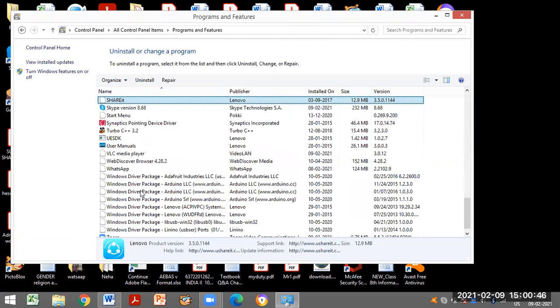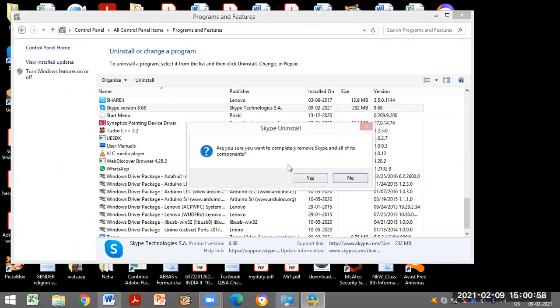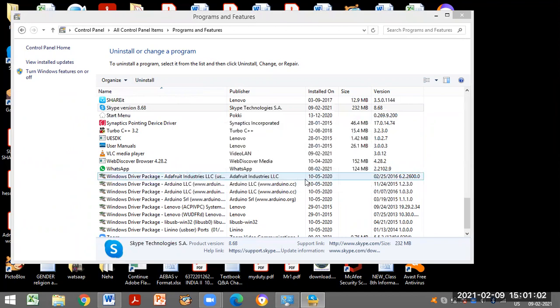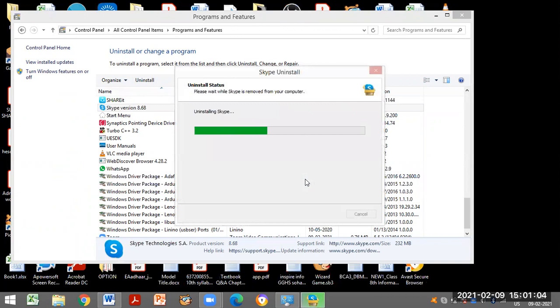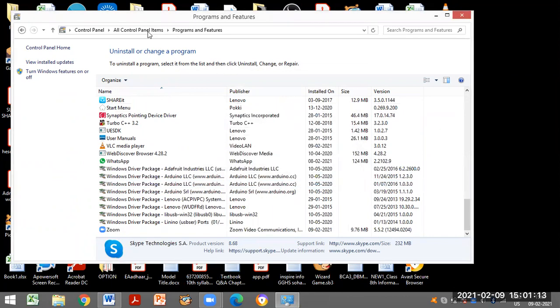Such, let me uninstall Skype. So I am selecting Skype version and clicking on uninstall button. It is asking for confirmation, and after getting confirmation, this app is going to be removed from my computer. Now let's go back to another item.